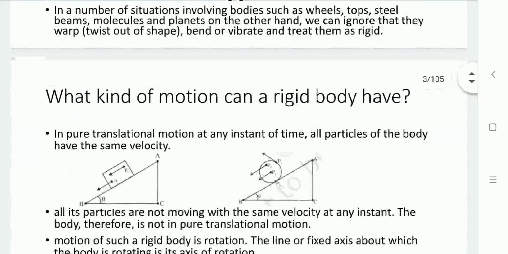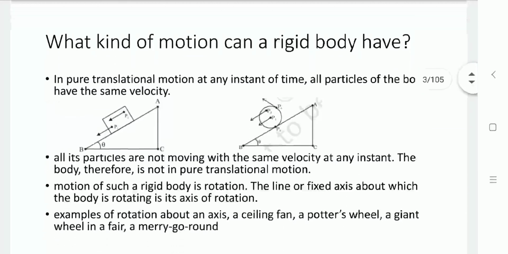So here let us understand what kind of motion a rigid body can have. Two types of motions can be there, translational motion and rotational motion.